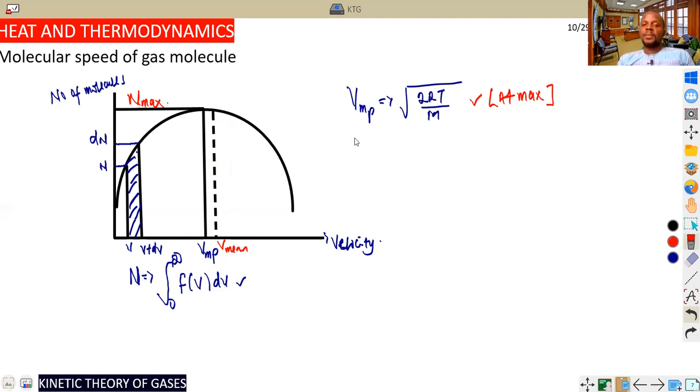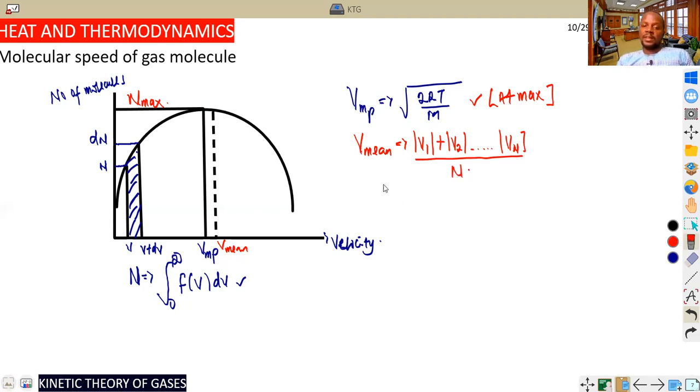The mean velocity of a gas molecule is just the addition of all the velocities together, in absolute value, because the directions of gas molecules are random. We use absolute or modulo form because we neglect negative values. So V1 plus V2, you continue adding to Vn, where n is a particular number, divided by the number of molecules.